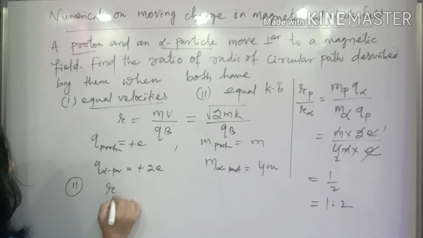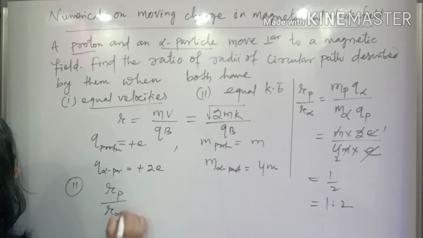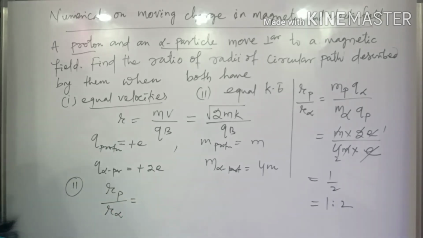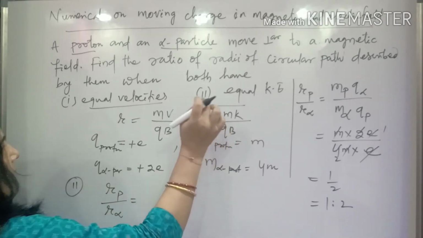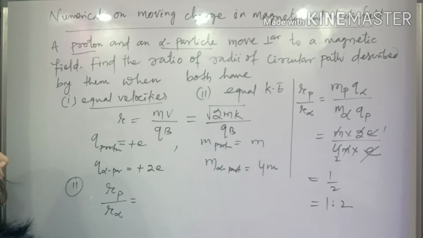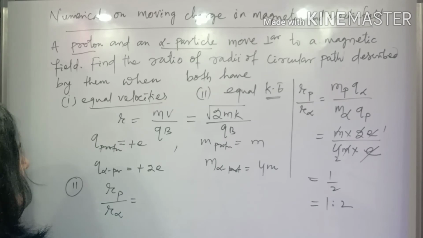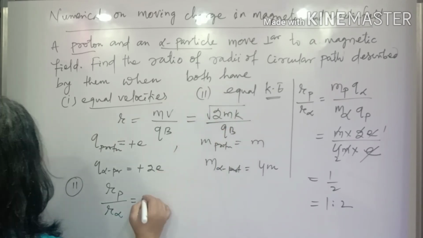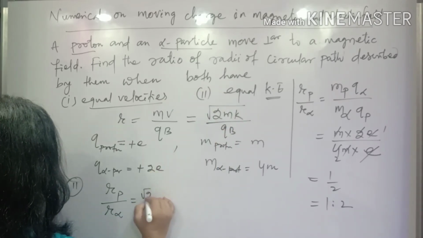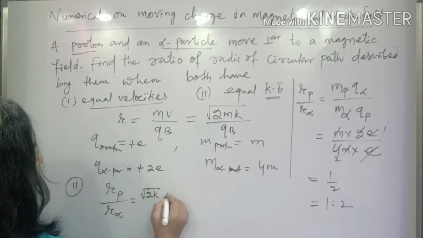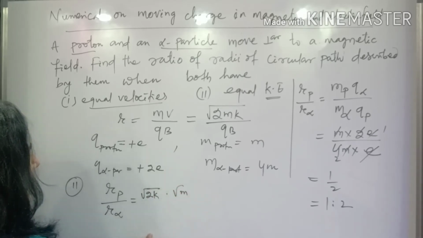This is Rp by R alpha particle. In this case, the kinetic energy is given as constant. In both cases the kinetic energy is constant. So root 2mK, I am writing root 2K separately, and root m separately.